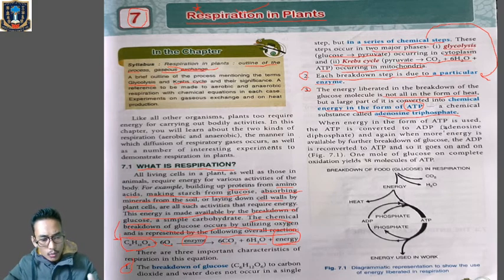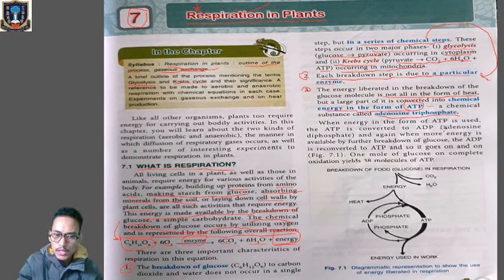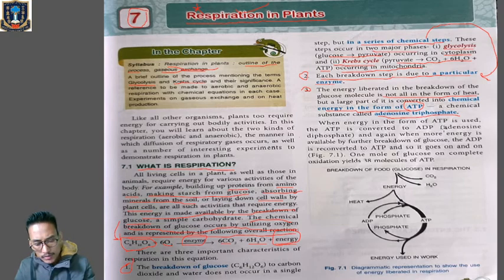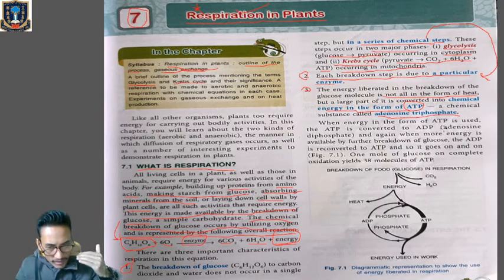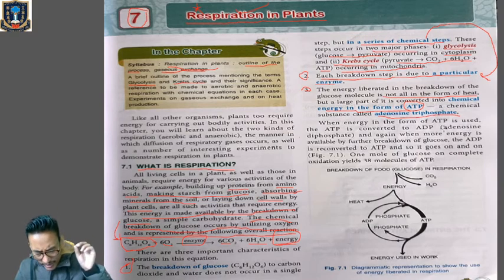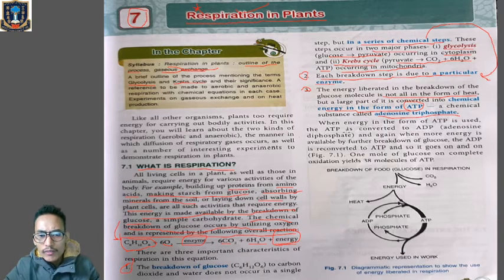Okay, now listen carefully, energy will be in the form of ATP. Whenever we are using energy, whenever we are playing, we are using energy, that means we are using it in the form of ATP. So whenever we are doing any activities or metabolic activities and using the ATP, those ATP are being converted into ADP.